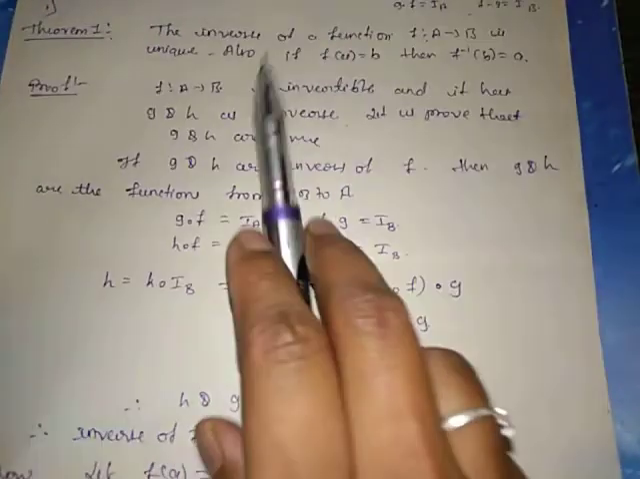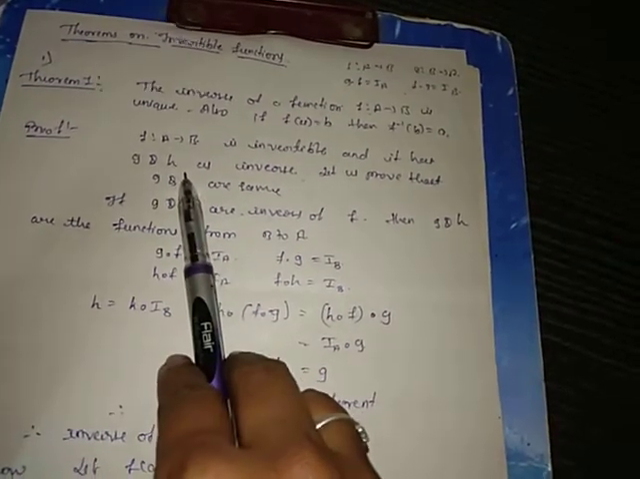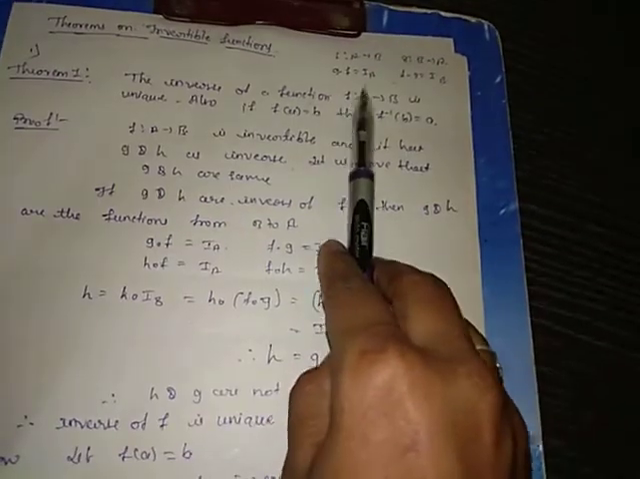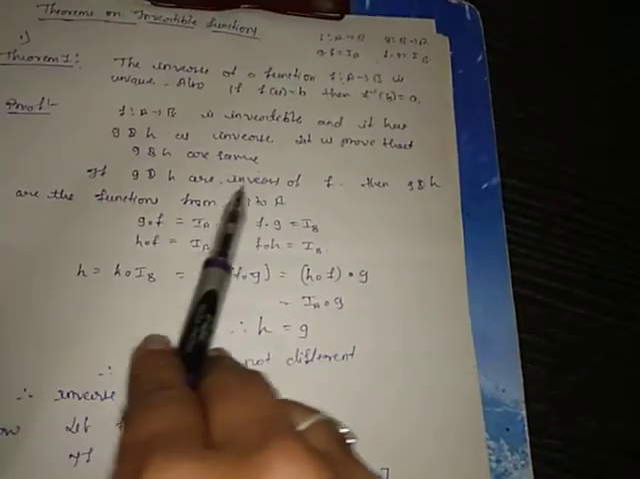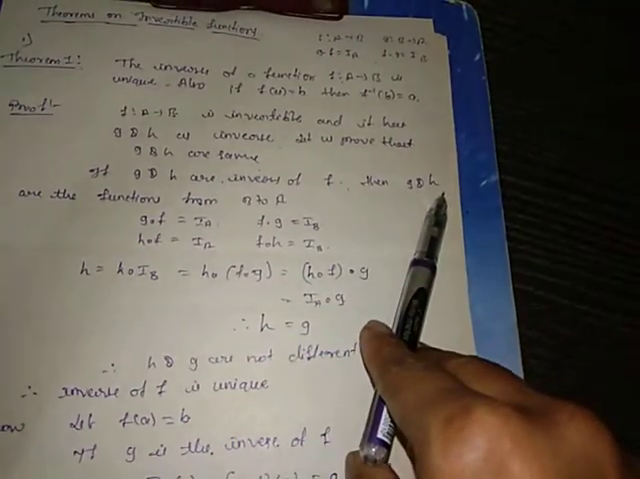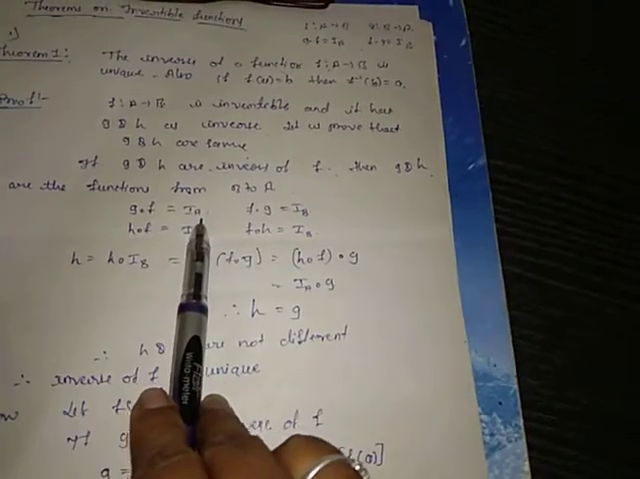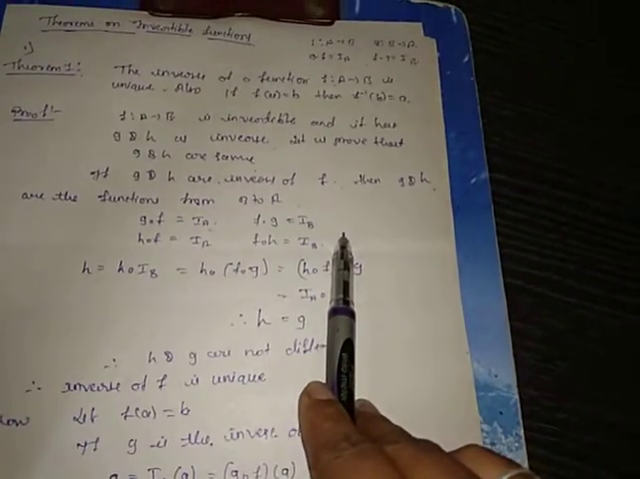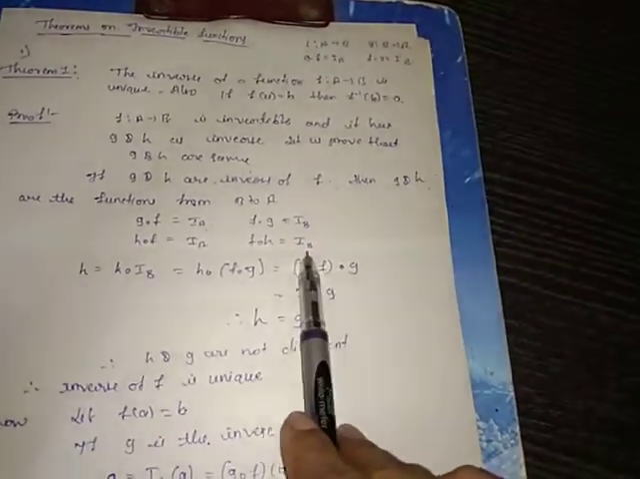First we considered f as an invertible function with inverses g and h. According to the statement, we have to prove that both g and h are the same. If g and h are the inverses of f, then g and h are functions from B to A. By the definition of the invertible function, g dot f equals I_A, f dot g equals I_B, h dot f equals I_A, f dot h equals I_B.